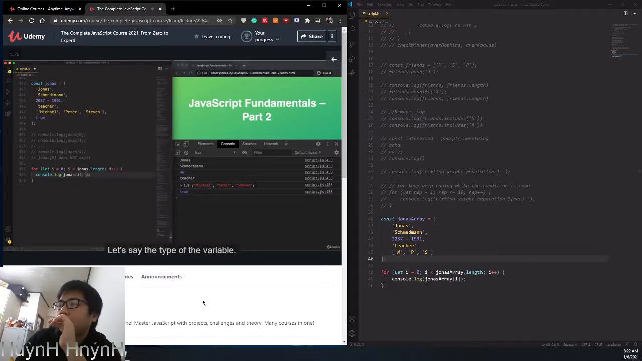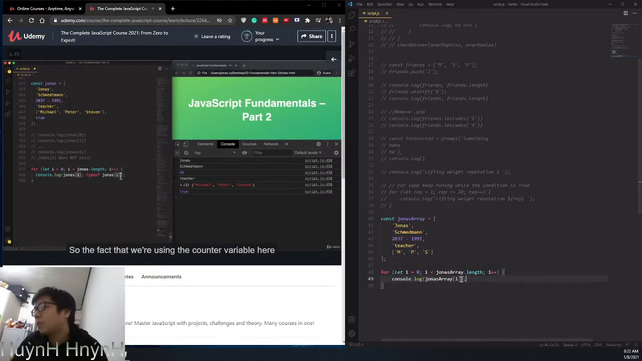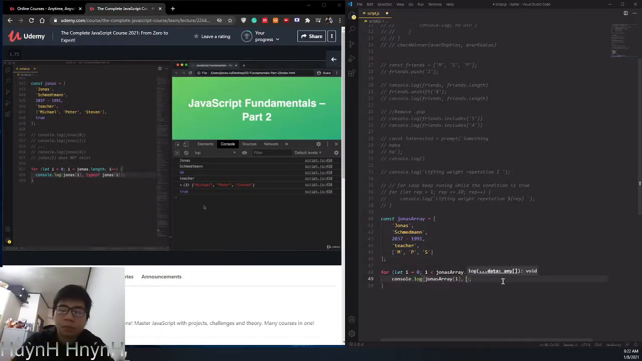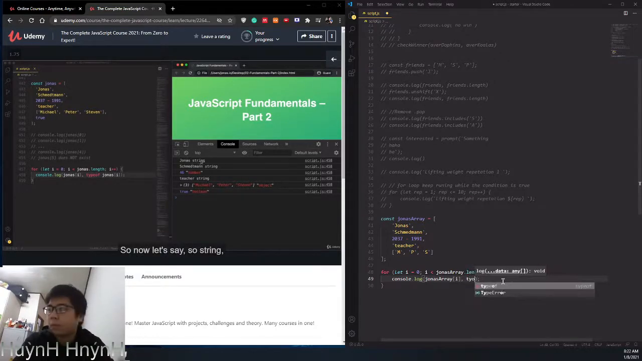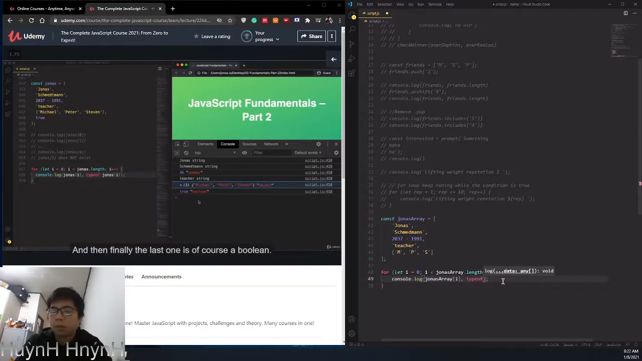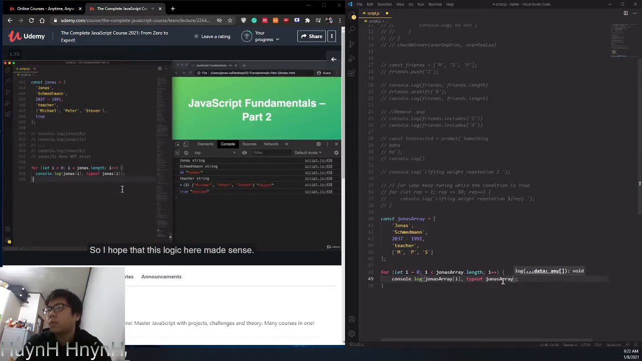Let's say the type of the variable. So typeof jonas[i]. And I hope that this part here makes sense. So the fact that we're using a counter variable here to retrieve all the elements of the array. So now let's see, so string, string, number, string, object. So remember how I said that an array is in fact an object, and here we have the proof of that. And then finally the last one is of course a boolean. Okay, so I hope that this logic here makes sense. And so this is, in a nutshell, how we loop arrays using the for loop.